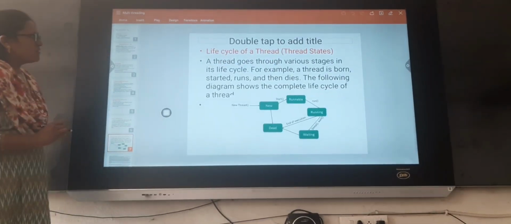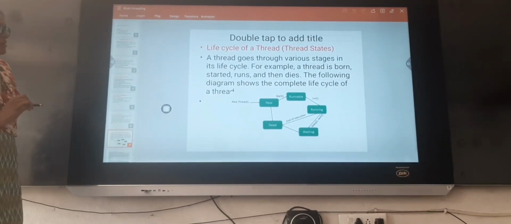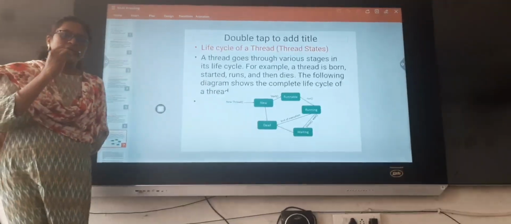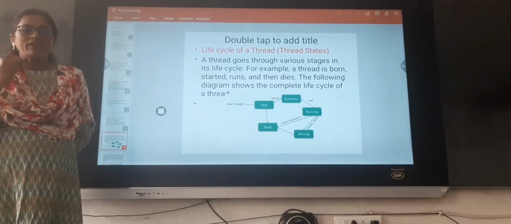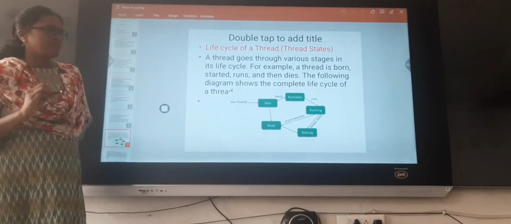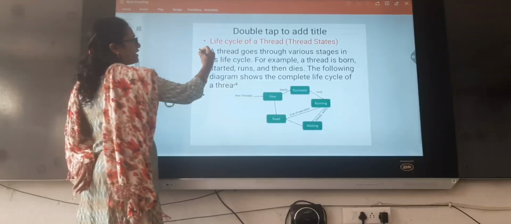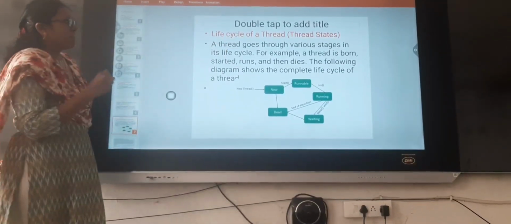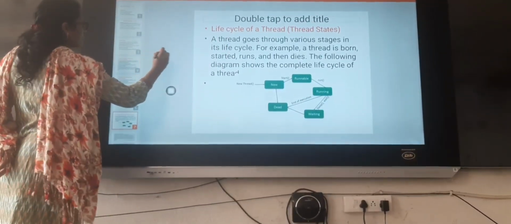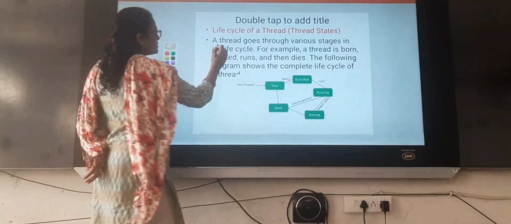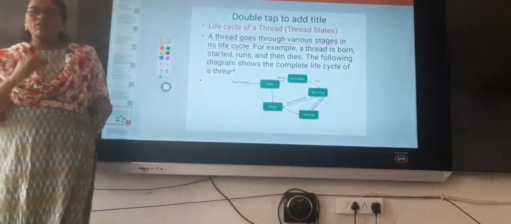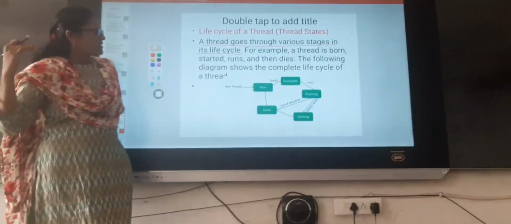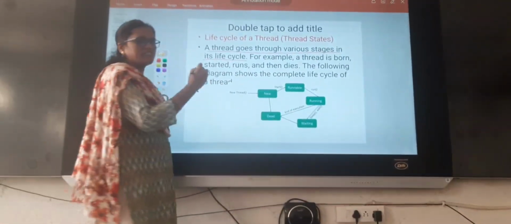Okay. Now we will see the life cycle of a thread. How many states does it have? When a thread is executing, what are the different states it will go through? That is nothing but thread states. A thread goes through various states. I will explain them now. A thread goes through various stages in its life cycle, from the creation of the thread through the destruction of the thread.